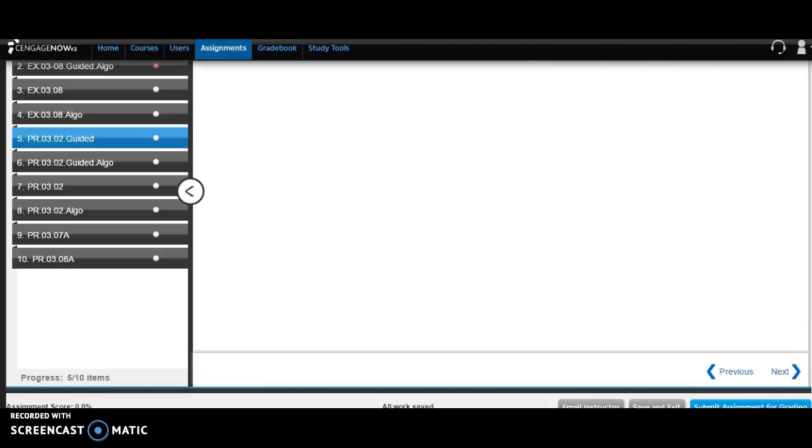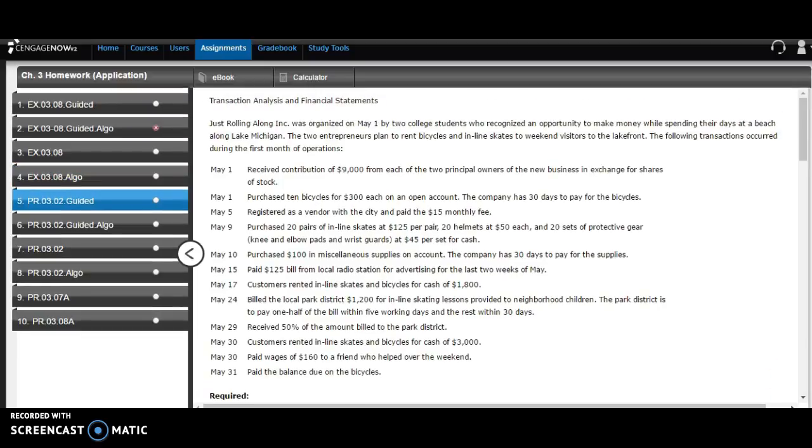One other key thing to remember with CNOW is that you are able to create a study path for your students. So you can set it up where if there's a concept that they're not understanding, you can add that into their learning path so that they can work on that until they understand each concept at their own pace.